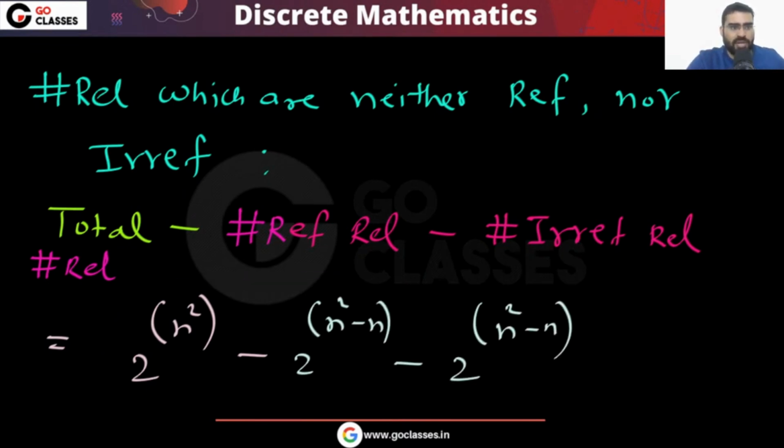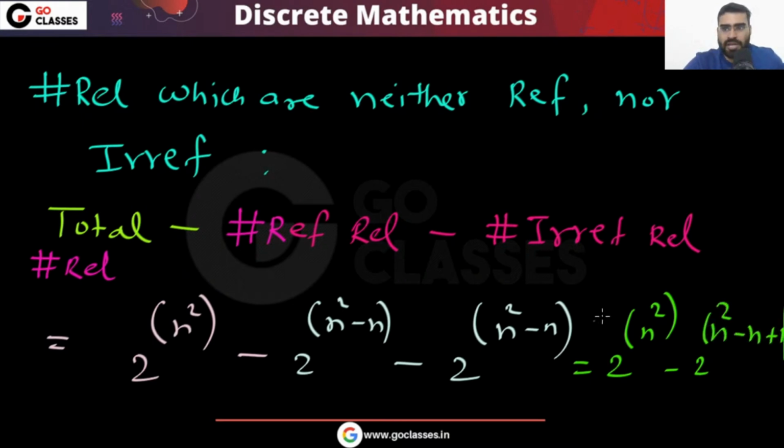Or you can write it as 2 power n square minus 2 power n square minus n plus 1.